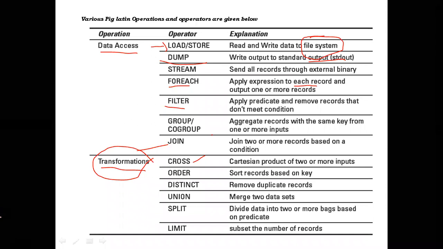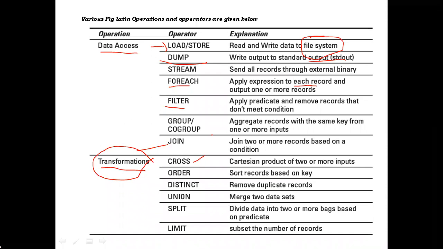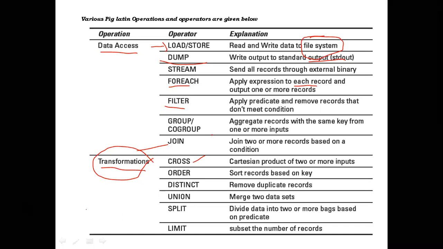Distinct, similar to SQL, means removing of the duplicates. In SQL also we write select distinct, for example select distinct of sailor names. That means it will remove the duplicates, and if any duplicate data is there, only one time it will represent the data. That is the distinct keyword, similar to our SQL. Union, similar to SQL, merging of two data sets. Split, dividing the data into two or more parts is the splitting.